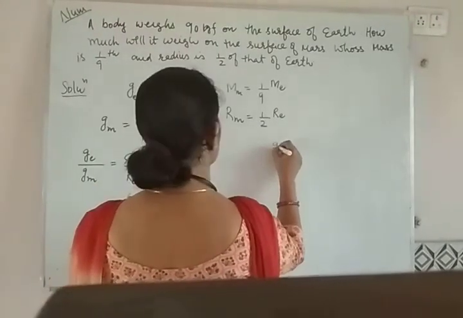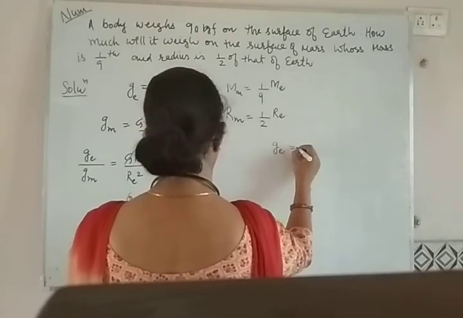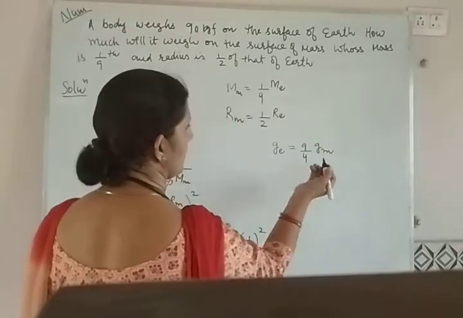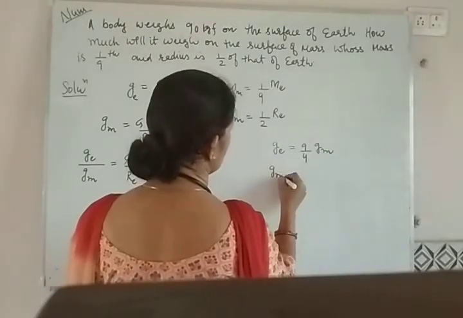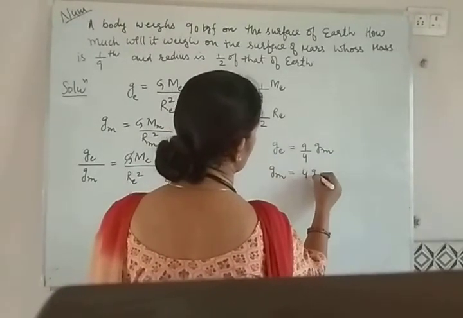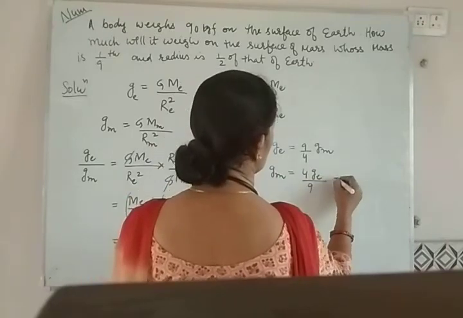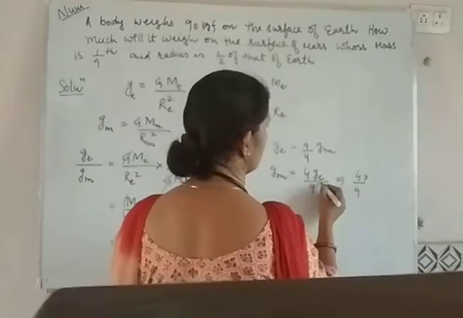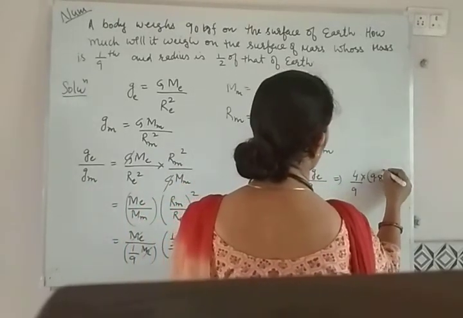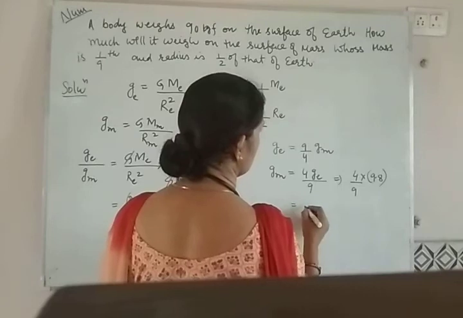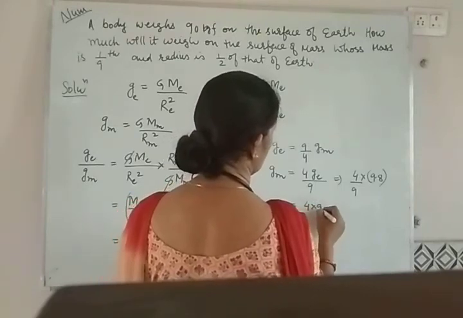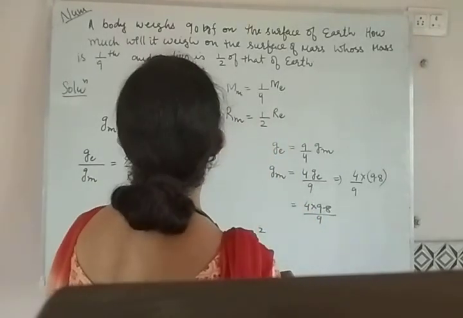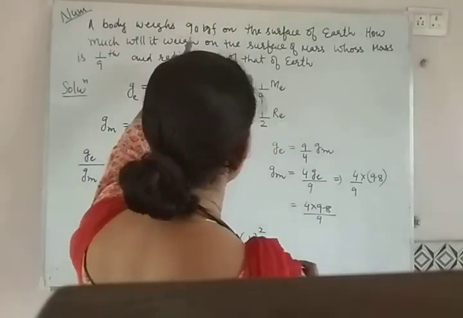We have g on earth is equal to 9 by 4 g of Mars. We have to calculate on Mars. Gm is equal to 4 Ge by 9. So this is 4 by 9 into gravity on earth. This is 9.8. So the value is 4 into 9.8 divided by 9. And the weight on earth is given.